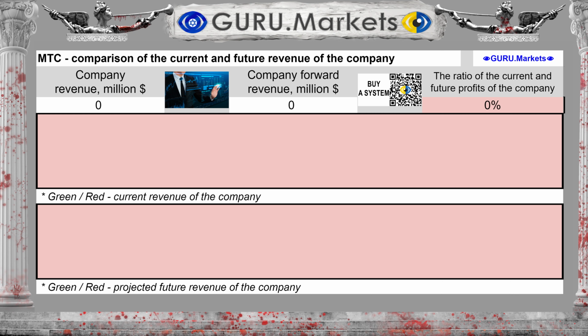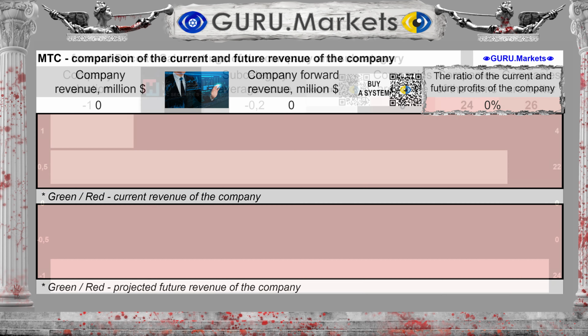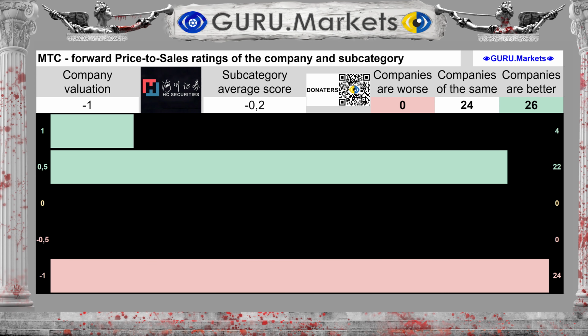Forward revenue for the next 12 months is unknown, which is bad for the company's price. An assessment of the projected future revenue indicator in comparison with the indicators in the subcategory: Bad, -1 point. The margin is